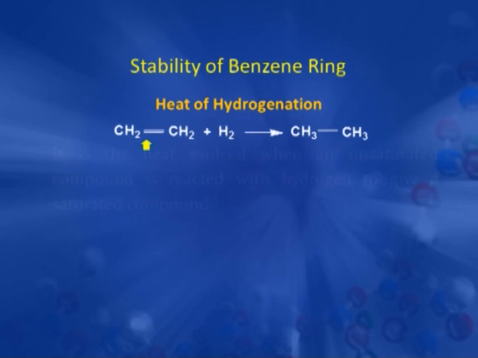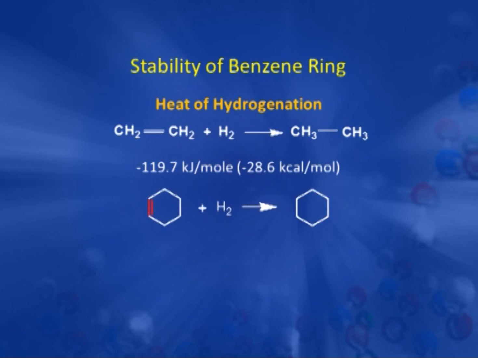If we take a simple alkene with one double bond and react it with hydrogen, it gives the aliphatic compound, and the heat of hydrogenation here for one double bond is minus 28.6 kilocalorie per mole. Now, we take the cyclic compound with one double bond, cyclohexene. It gives cyclohexane on hydrogenation and again releases minus 28.6 kilocalorie per mole.